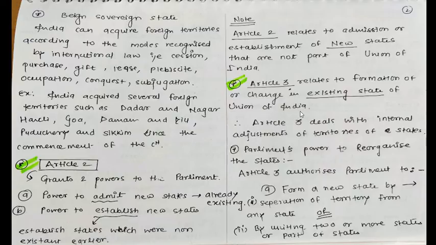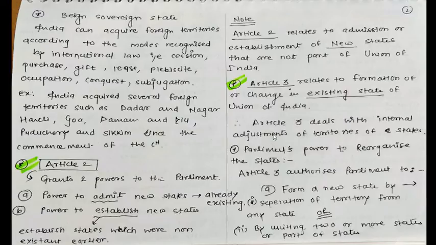If some changes are made in an already existing state, for example, Gujarat is an already existing state, and if some changes are made in Gujarat, that will be made under Article 3 because it is an already existing state.